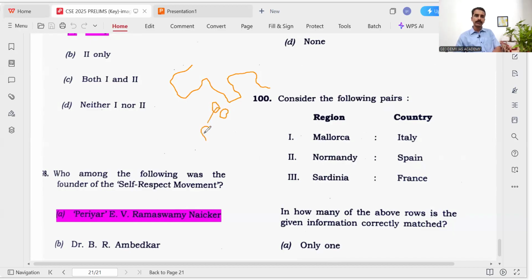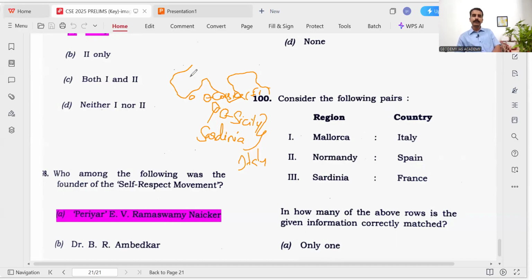Both Sardinia and Sicily had volcanic eruptions in the news. These 2 islands belong to Italy. Corsica Island, a little north of Sardinia Island, belongs to France, that we know. And here in the Balearic Islands, Mallorca Island is located. So that belongs to Spain.